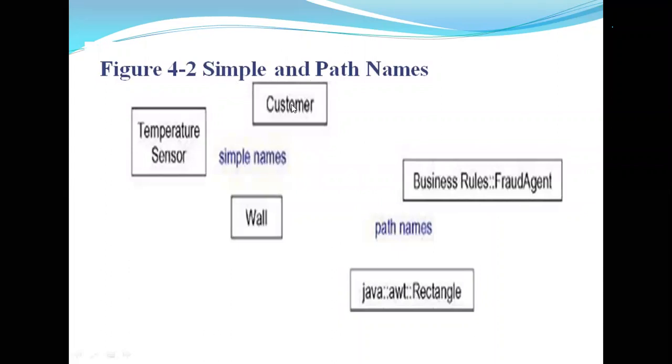For example, simple name and path name. Suppose the simple name is TemperatureSensor. TemperatureSensor is one of the names of a class, and it has two words. Suppose Customer, it has only a single name. Suppose Wall, Wall is one simple name. Here TemperatureSensor is the name of the class, but it has two words.